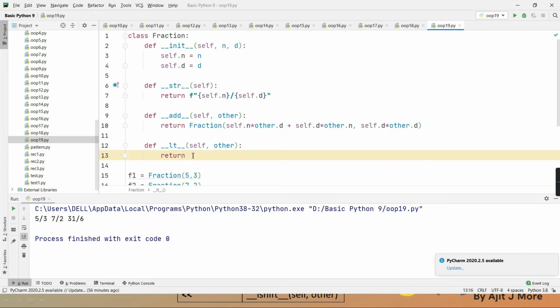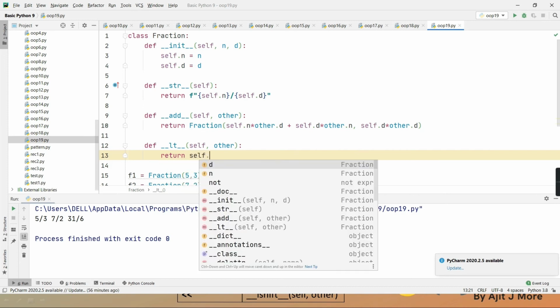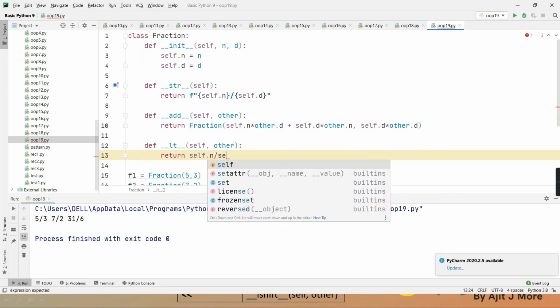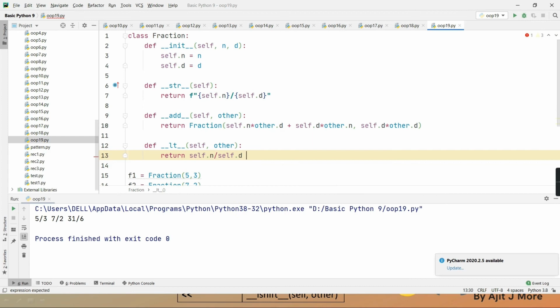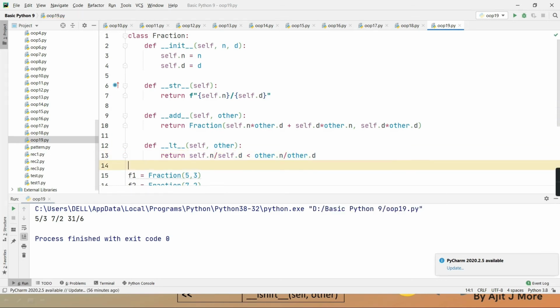I have to just check whether numerator by denominator is less than numerator by denominator. When self numerator by denominator is less than other numerator by denominator. Means self.numerator divided by self.denominator less than other.numerator divided by other.denominator. Here the actual division is going to take place.